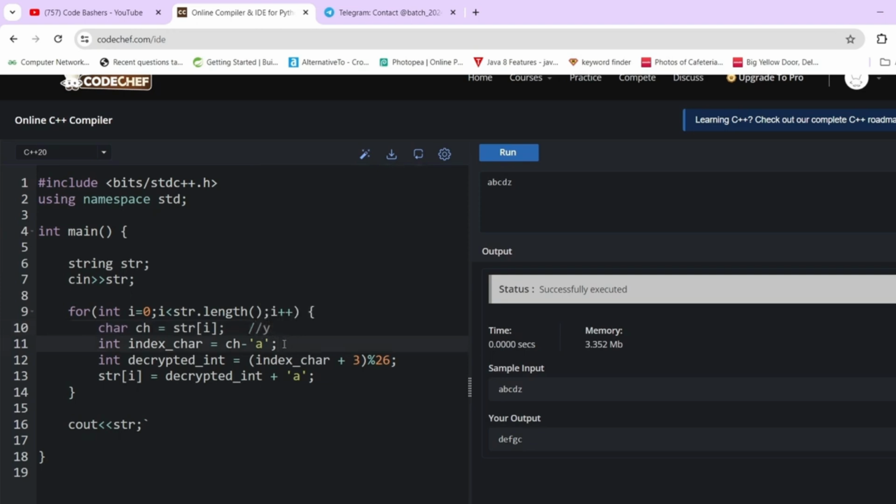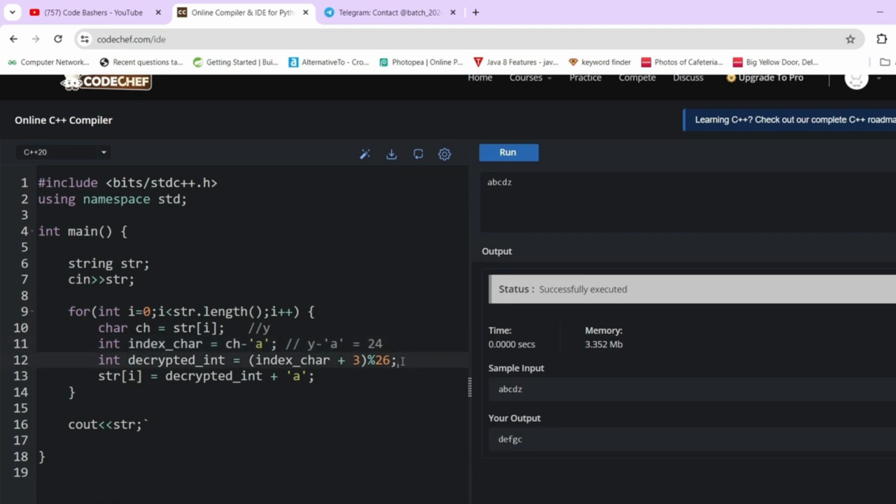First of all, we need to take out the index of y. We know that the index of all the alphabets lies from 0 to 25, because there are 26 alphabets. So we find the index of y by simply doing y minus a. This will give us the index as 24. This is the index of the current character. Now we have to decrypt this character and find the resultant index.